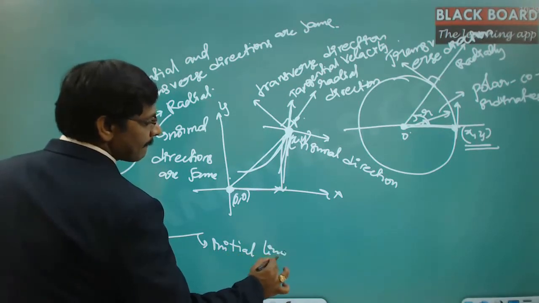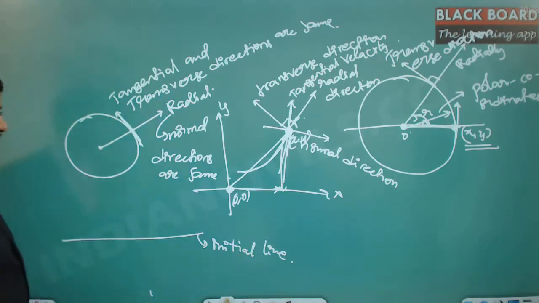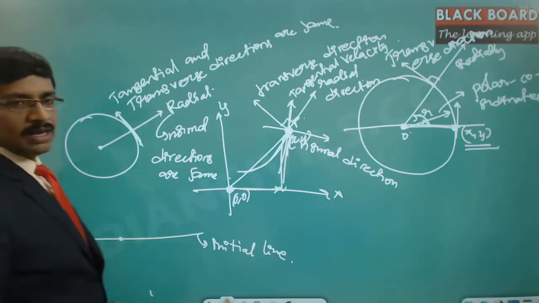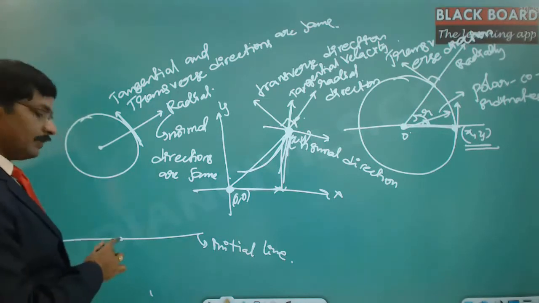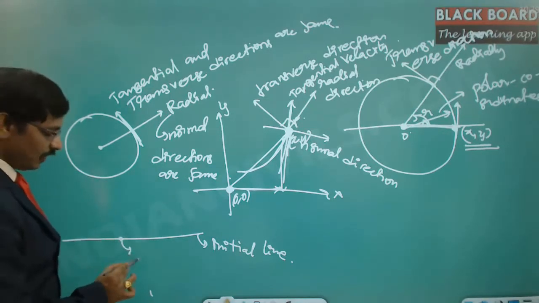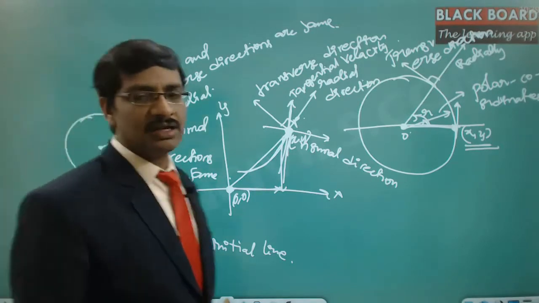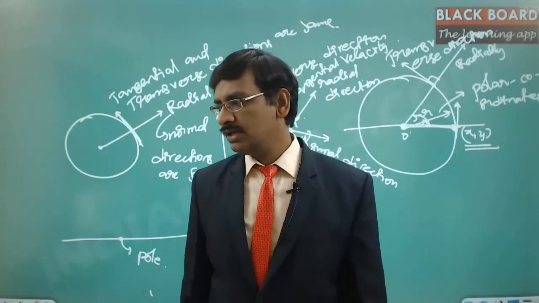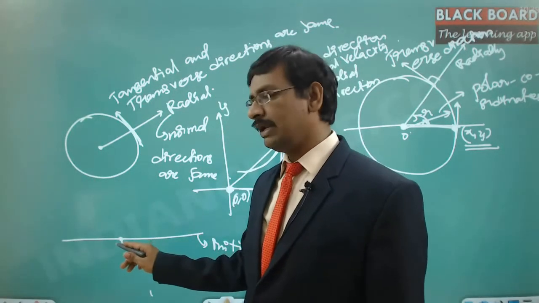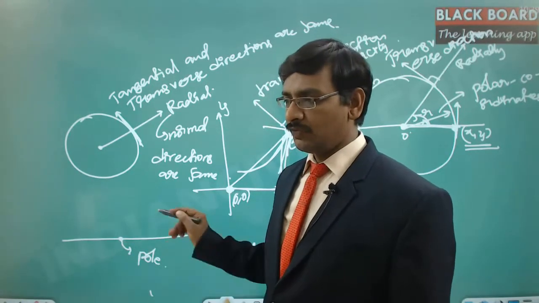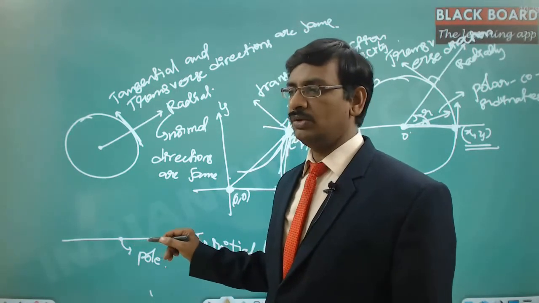And you need to start somewhere. Let us say we start analyzing the particle behavior from this particular point, which we treat as the pole. So the pole and the initial line are the reference points in polar coordinates. The pole is a single point on the initial line. From here onwards we will analyze it.